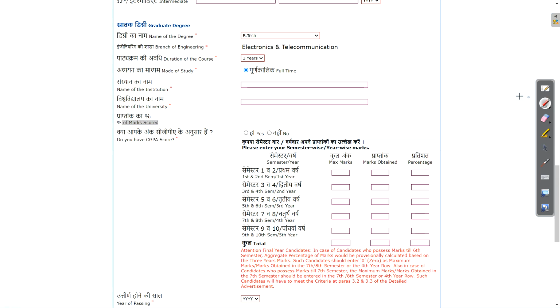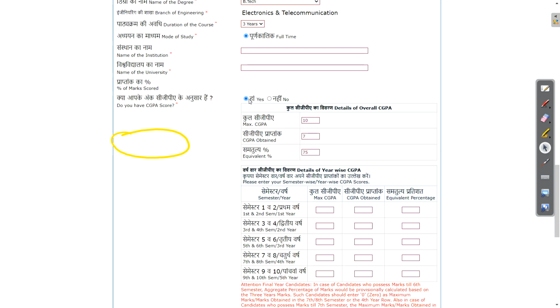As you know, 65% aggregate is compulsory for all the branches except aeronautical. Then, do you have a CGPA score? If yes, then you need to click here. After that you can see they are asking you max CGPA, so just enter your CGPA obtained, and your equivalent percentage. So you can enter like this.